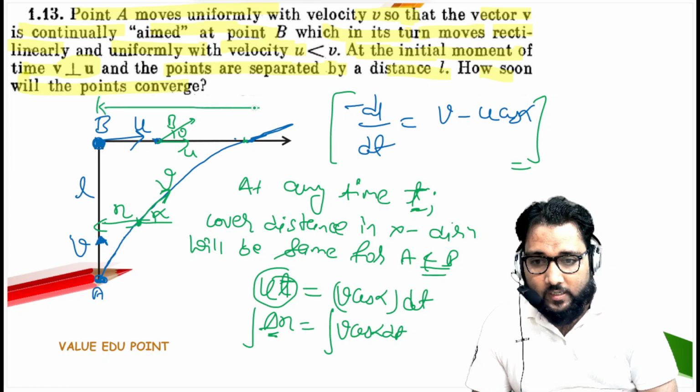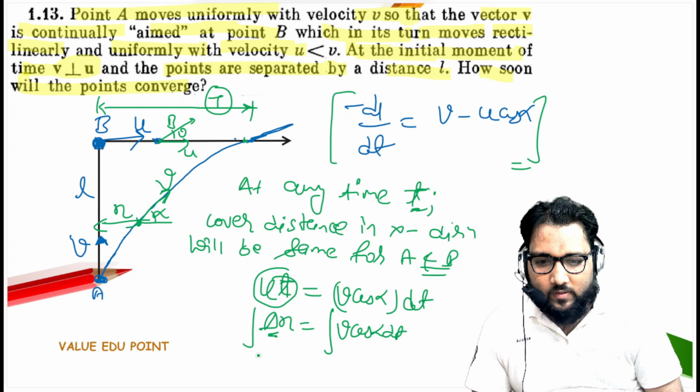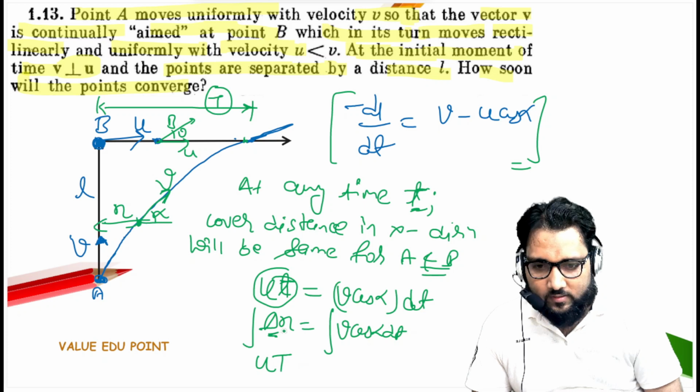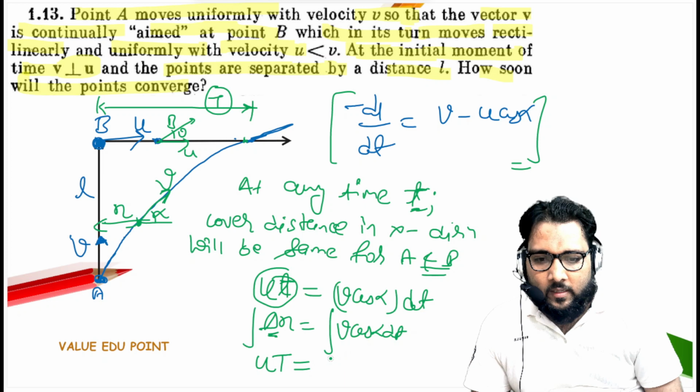Suppose the time taken to reach is capital T. For particle B, the velocity is u and the time is t. Distance is velocity into time. And if we take v outside, that is constant, so cos alpha dt.